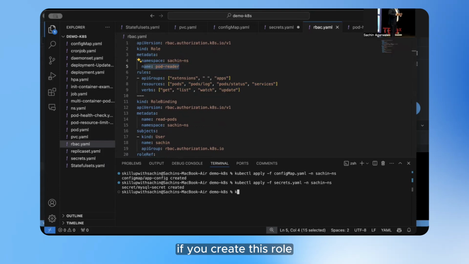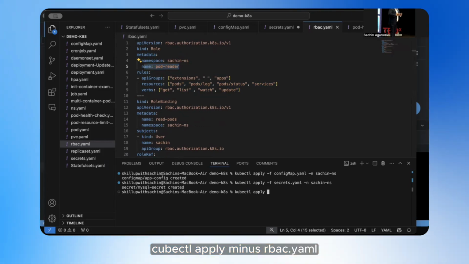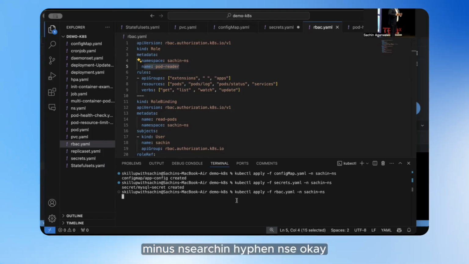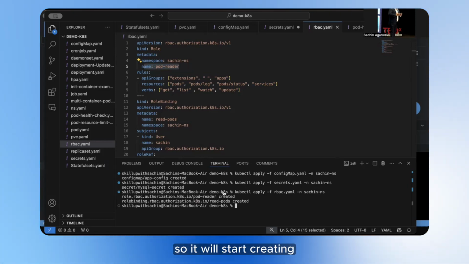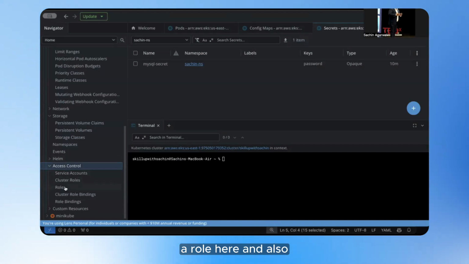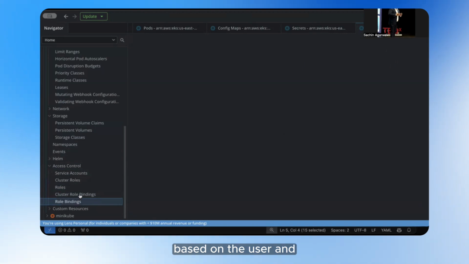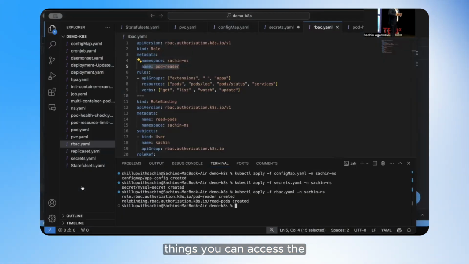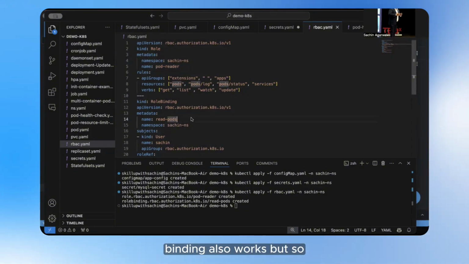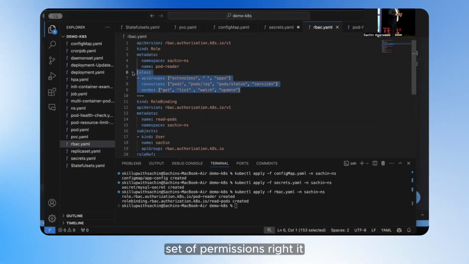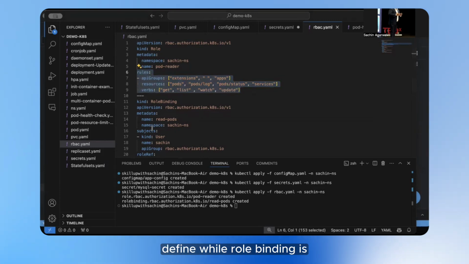Now, if you create this role: kubectl apply -f RBAC.yaml -n Sachin-ns. It will start creating a role here and also the role binding. Based on the user, you can access the services within the pod using this. Likewise, the cluster role and cluster role binding also work. So what is a role? It is a set of permissions you define.